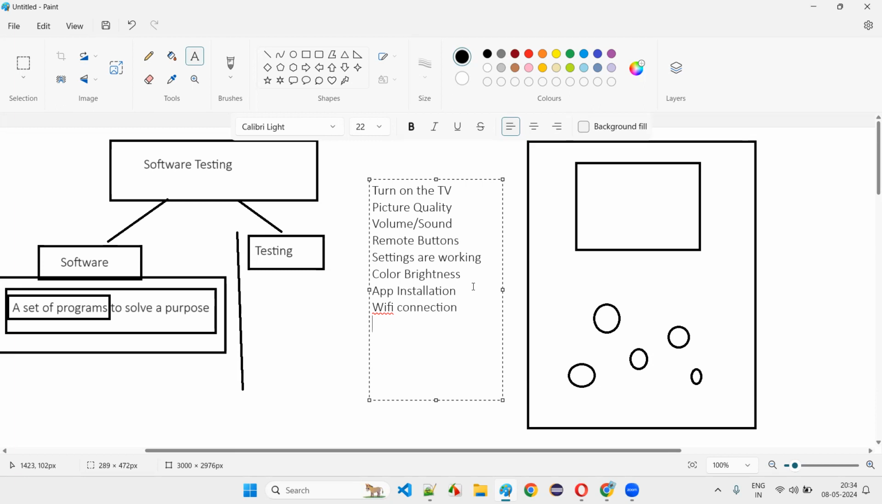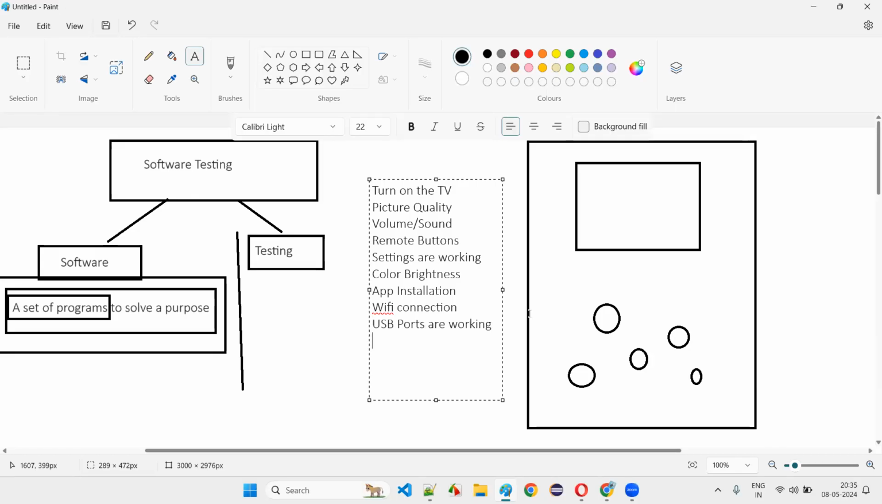What else? What else will you do? Turn on the TV, picture quality, volume, sound, remote buttons. Everyone has their own requirements. Turn off the TV, and check whether the USB ports are there and the required USB ports are working or not.